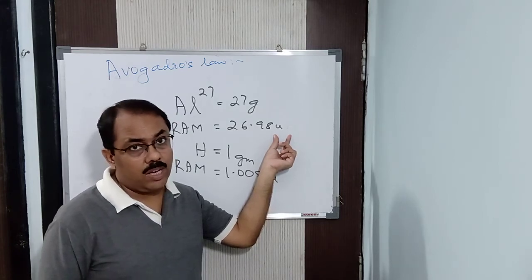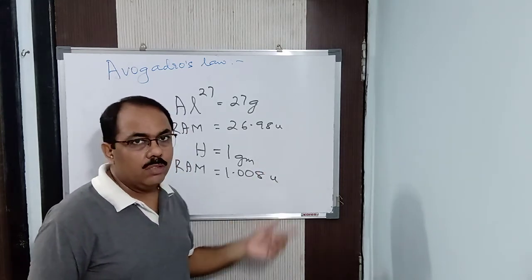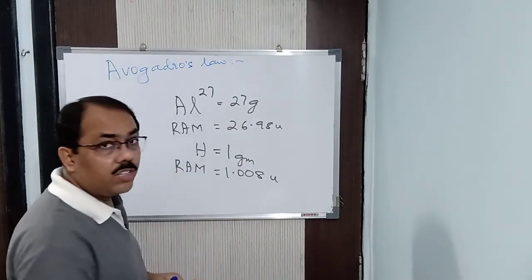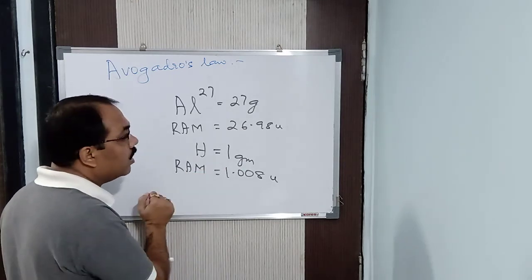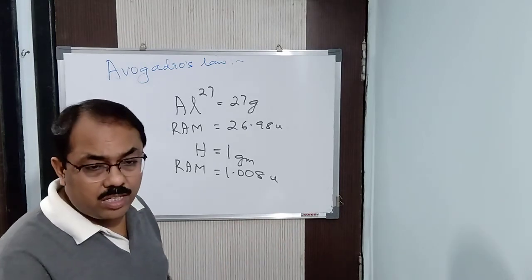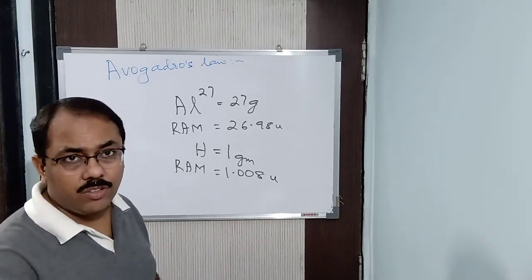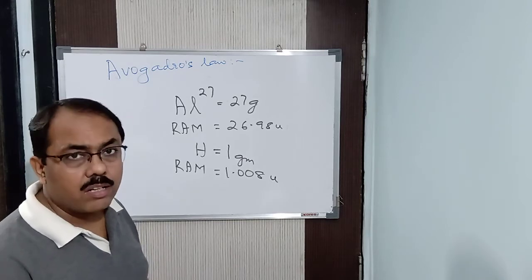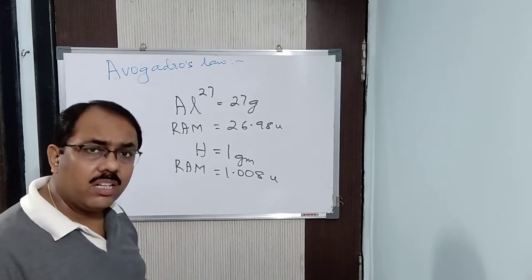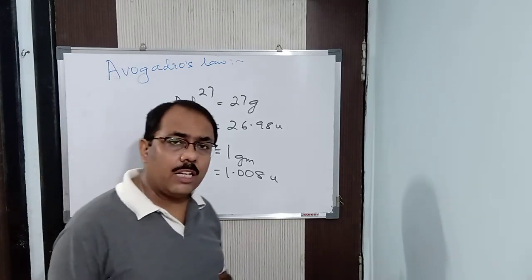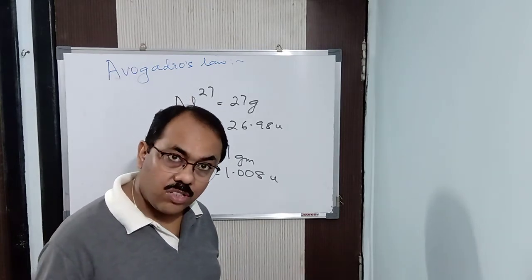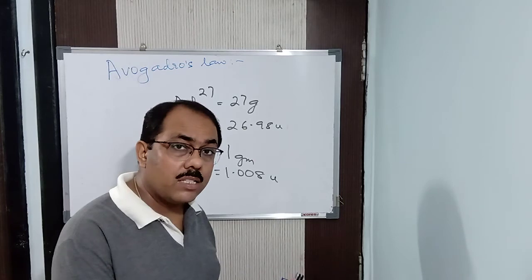To calculate the atomic mass or the molecular mass, we use the unit U. But this is basically a fractional number. So we convert it to the nearest whole number. The nearest whole number is 1 here, and here it is 27. You have read this in maths: if the decimal part is more than 0.5, it is converted to the nearest higher number, and if it is less than 0.5, then to the nearest lower one. And if it is exactly 0.5, it is kept as it is. Like chlorine, 35.5. Actually the atomic mass of chlorine is 35.543, but we are taking it as 35.5. Understood?